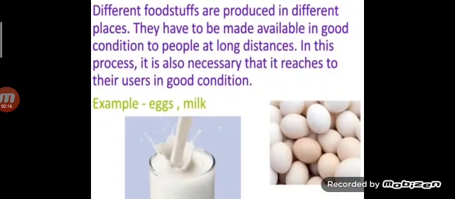Different foodstuffs are produced in different places. They have to be made available in good condition to people at long distances. In this process, it is also necessary that it reaches the user in very good condition. Now, let's take an example. Eggs are very delicate.